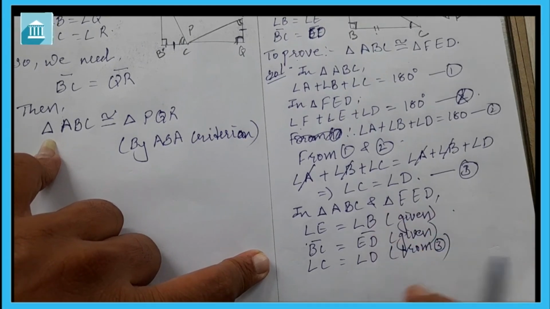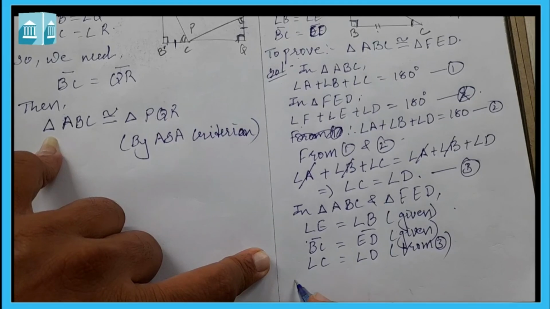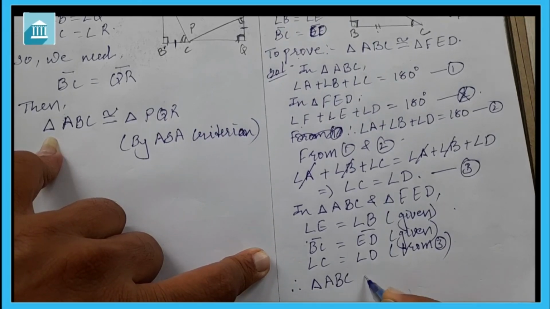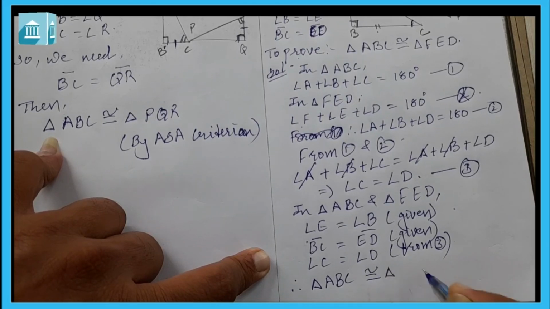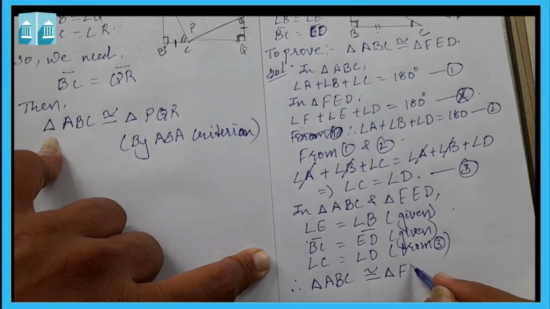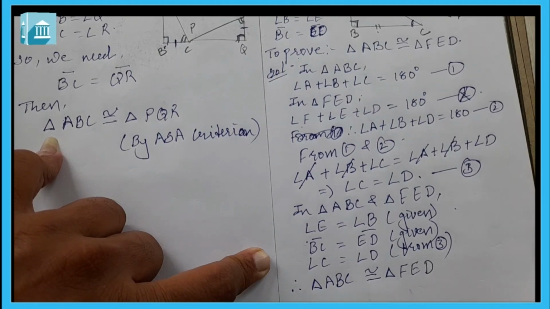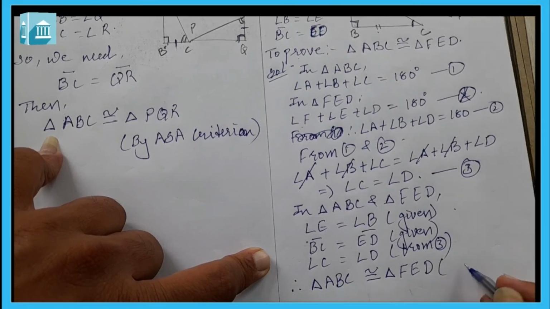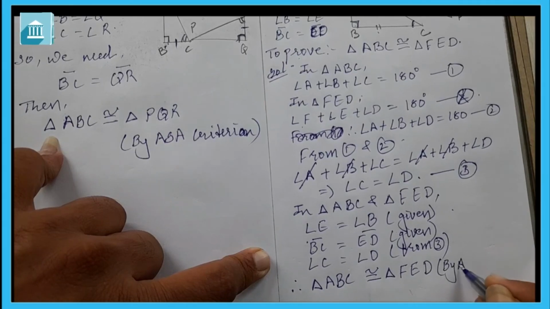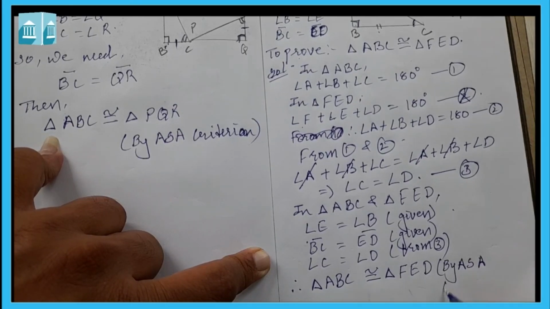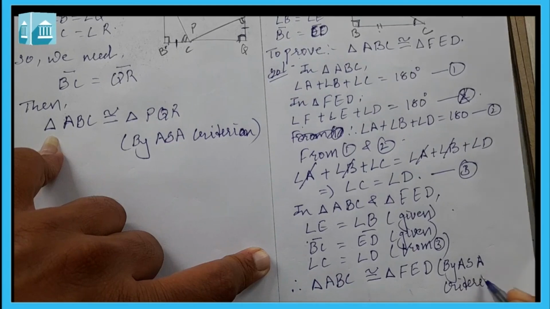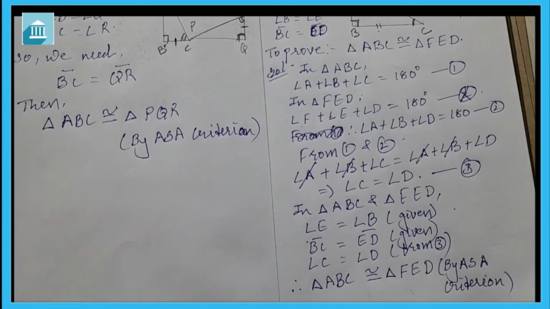So from these three reasons we can say that triangle ABC is congruent to triangle FED, and so by the angle side angle criterion, these two triangles are congruent.